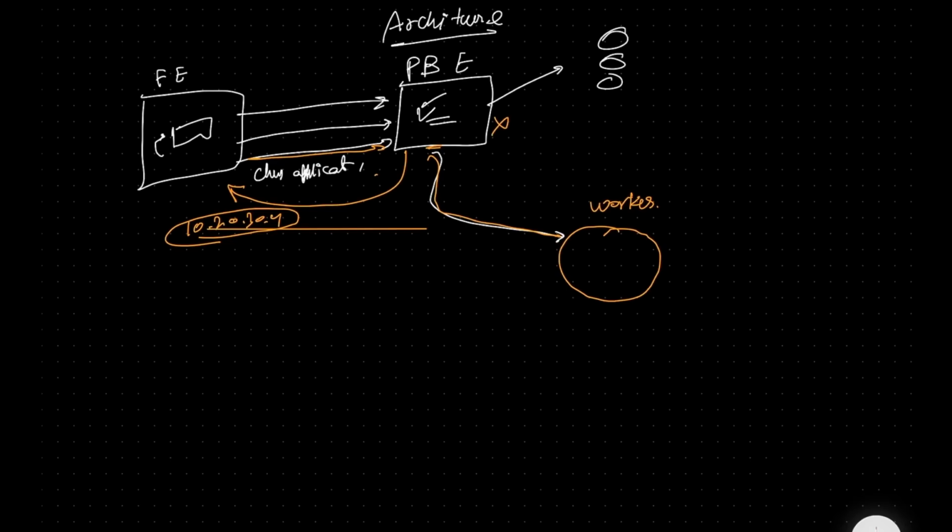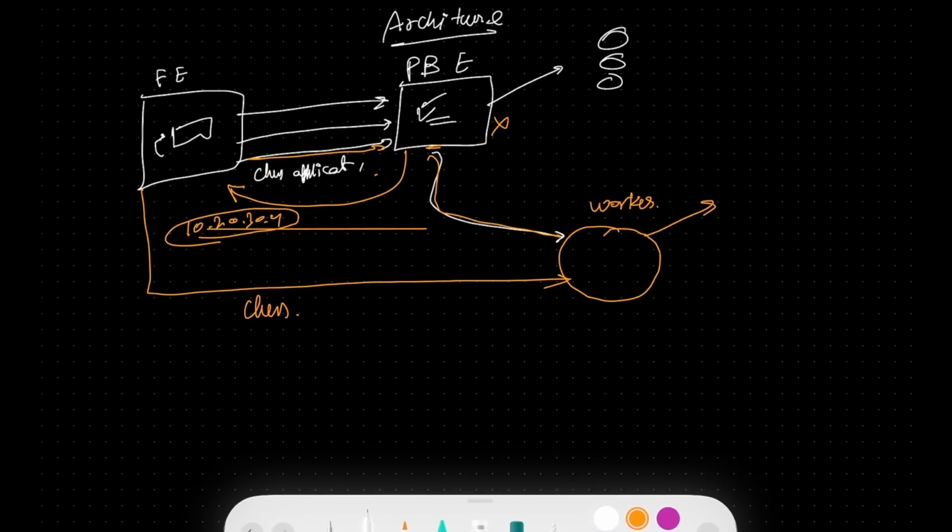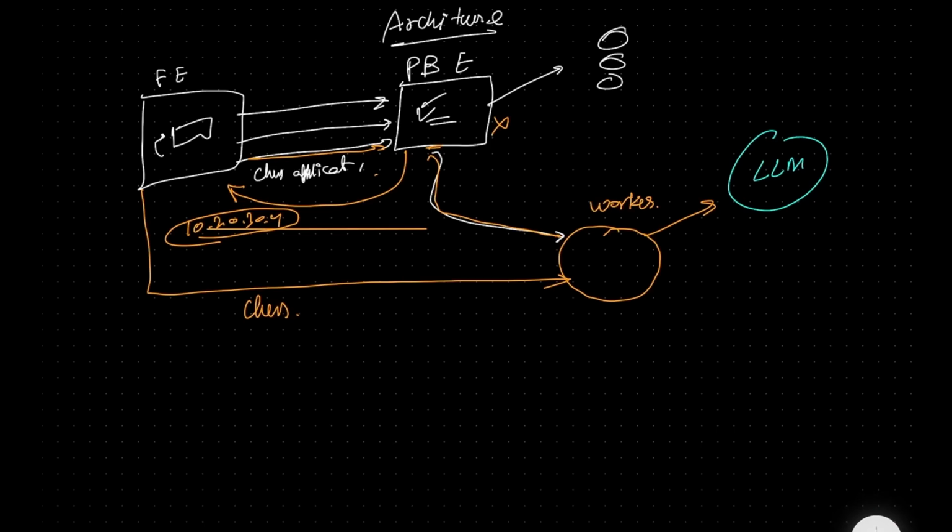Whatever prompting you want to do, whatever talks you want to have, have it directly with the machine. And then you interact with this machine. Tell the machine, hey, I was trying to create chess. This machine is what interacts with the LLM, let's say Claude or ChatGPT, and generates your chess application. So on this machine, we have another HTTP service running. You interact with that HTTP service. Once you tell it, hey, I want to build a chess application, it talks to the LLM.